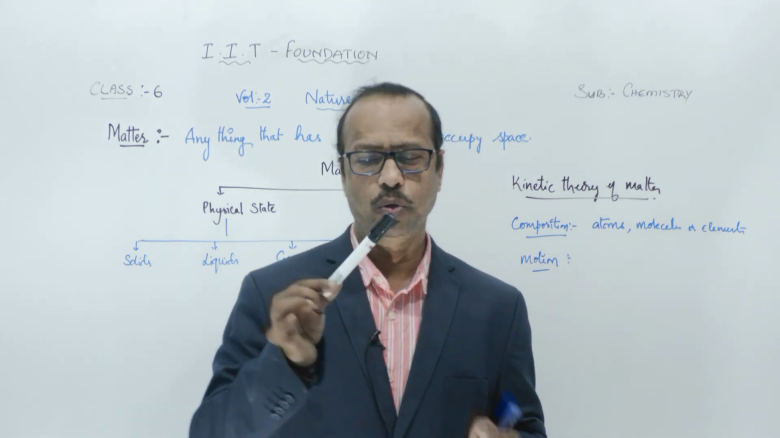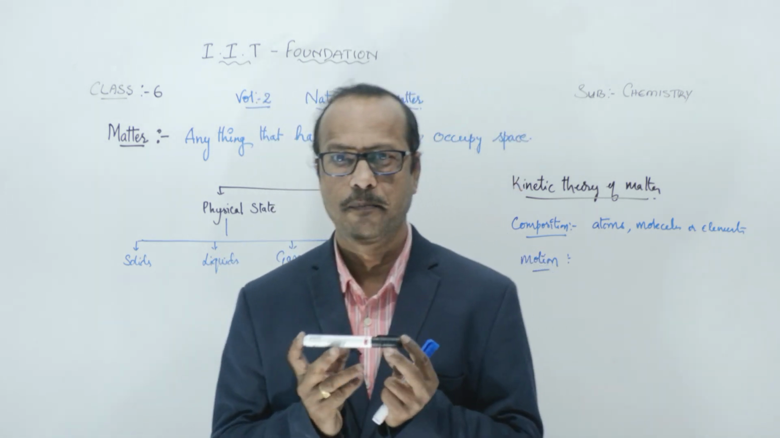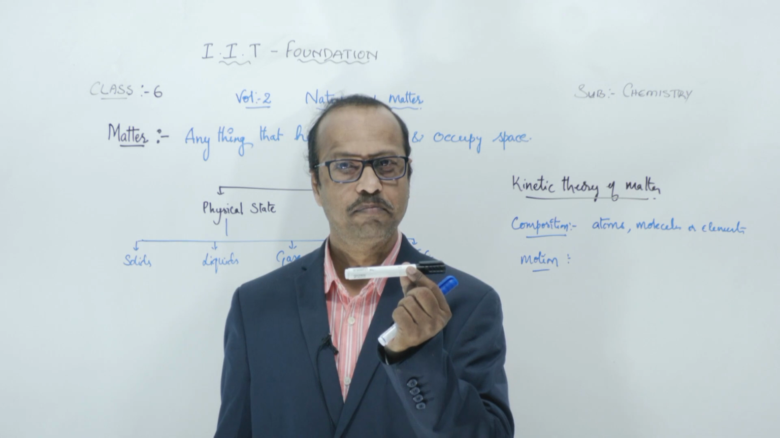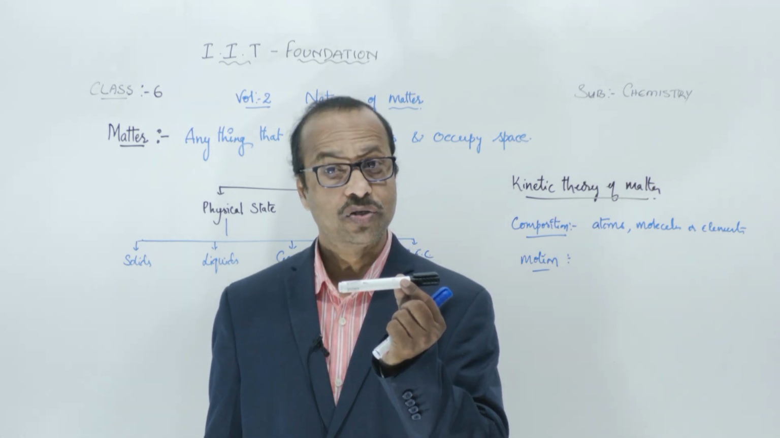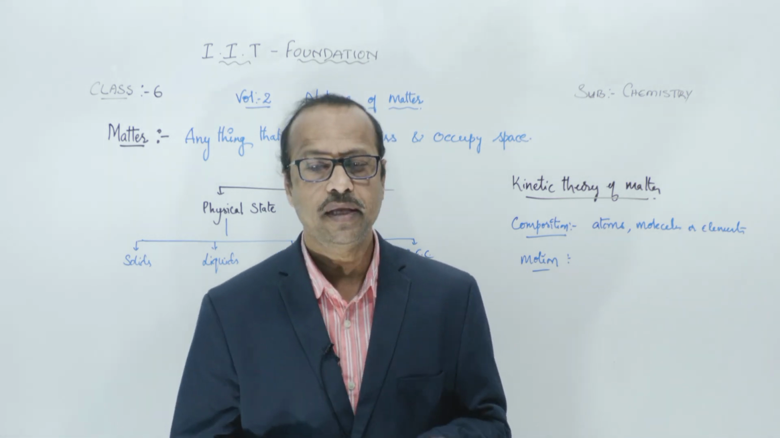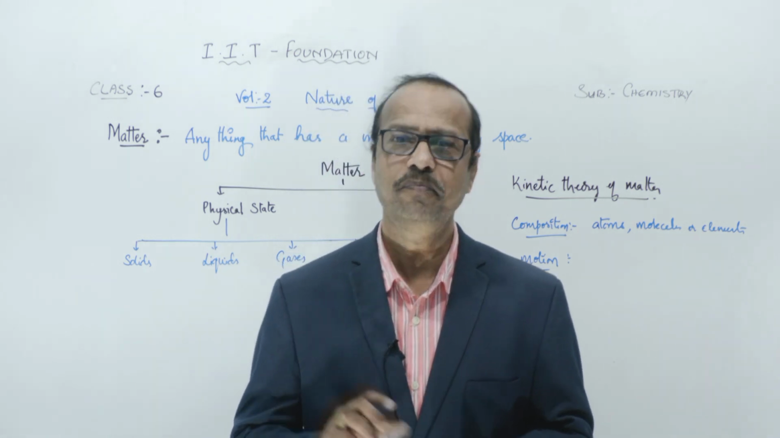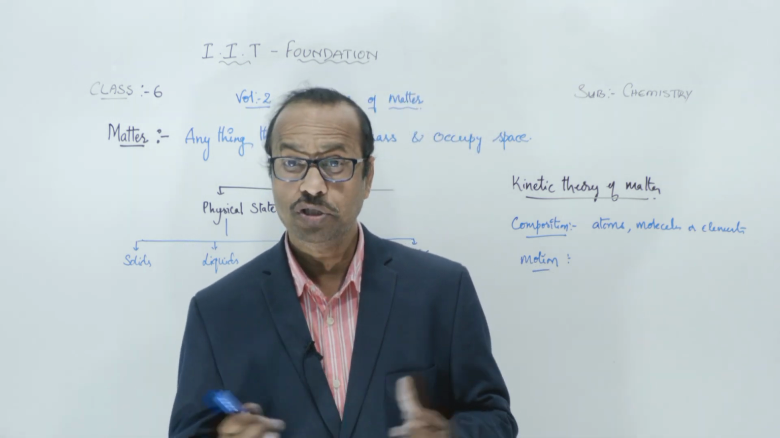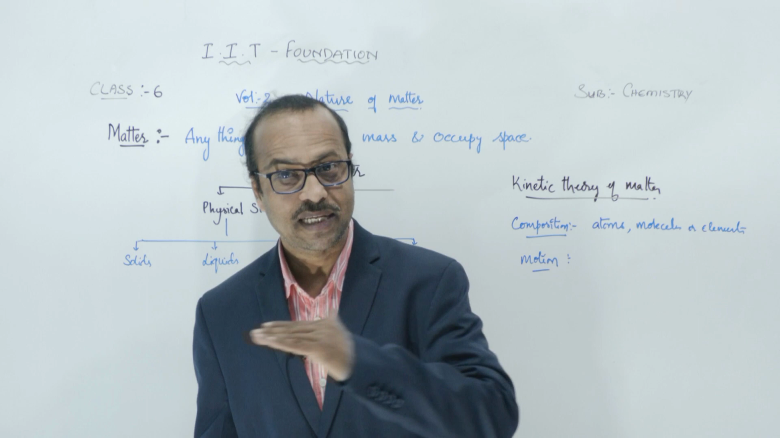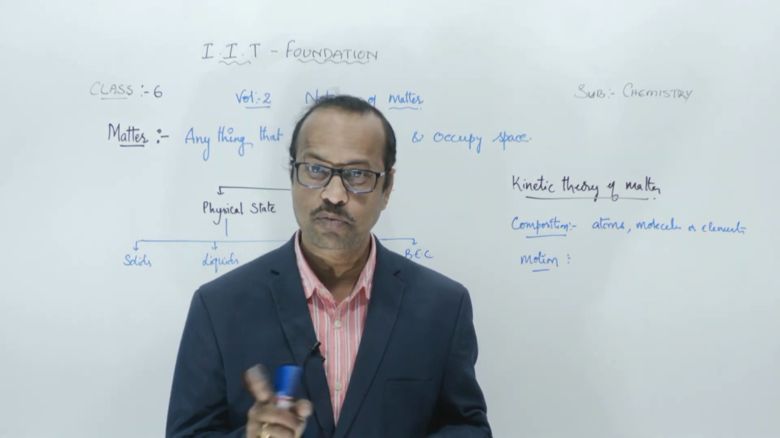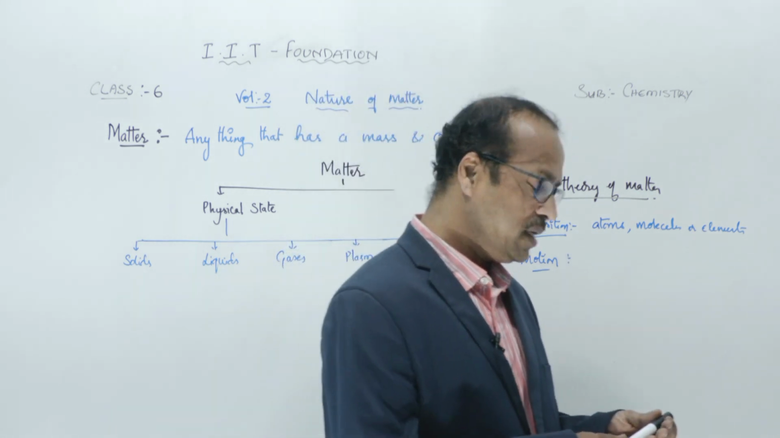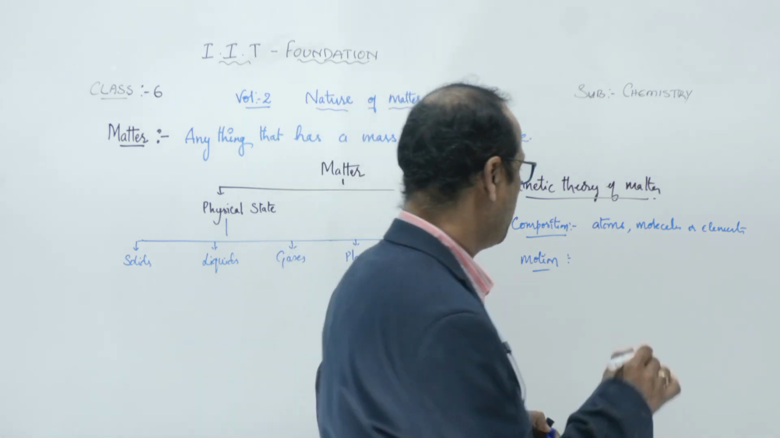For example, if I take this solid, this pen, it is made up of tiny particles. Can I see any movement in this pen? No. Actually the motion is microscopic. The particles present in the matter are in motion, and the motion may be of any type. There are three types: translatory motion, which is moving in a straight line, vibratory motion, which is vibrating, and rotatory motion. Generally the particles in the matter are in continuous motion.